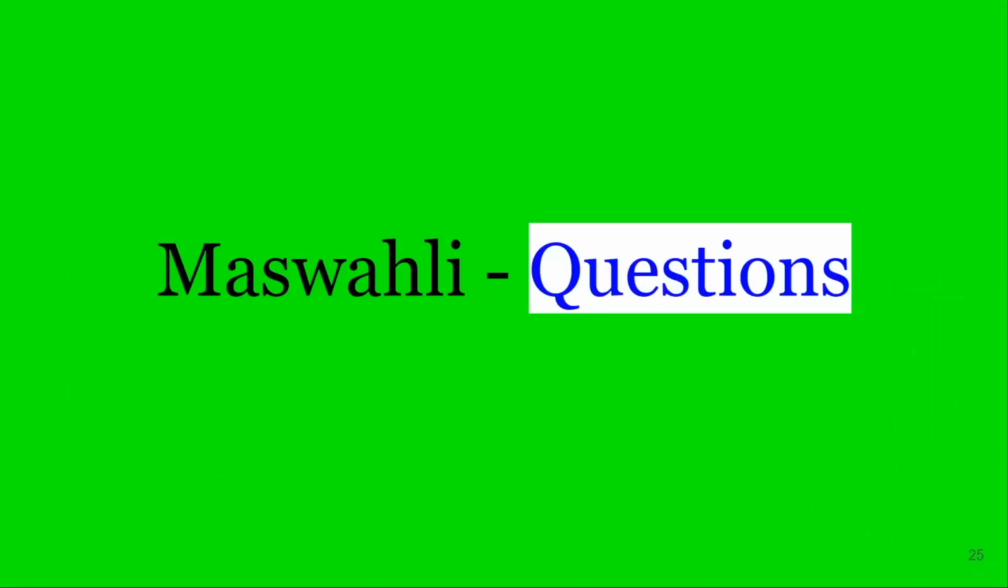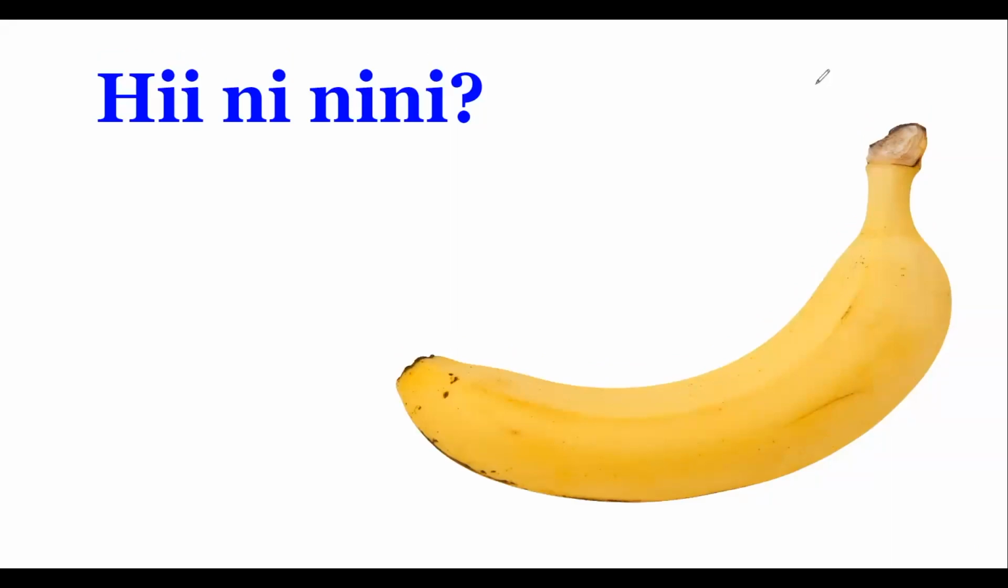Maswali. So this is to review what we've learned so far and also put it in sentences. What is this? This is a banana. What is this? This is a mango. So let's start with hi ni nini.